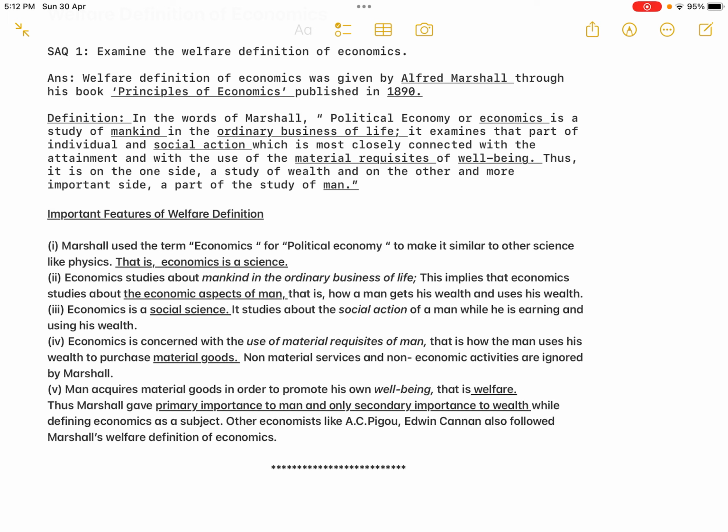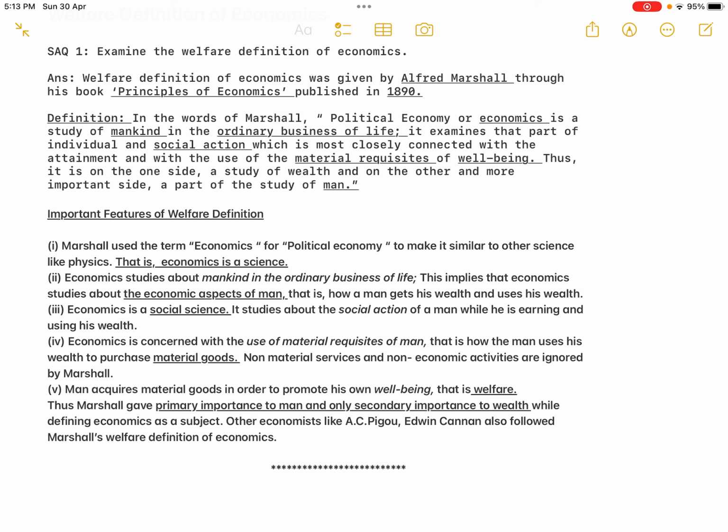They gave more importance to wealth, but Marshall very clearly mentioned that economics more importantly studies man. So wealth is for man, man is not for wealth. That is the superiority of Marshall's welfare definition. So that is the conclusion. Thus Marshall gave primary importance to man and only secondary importance to wealth while defining economics as a subject.